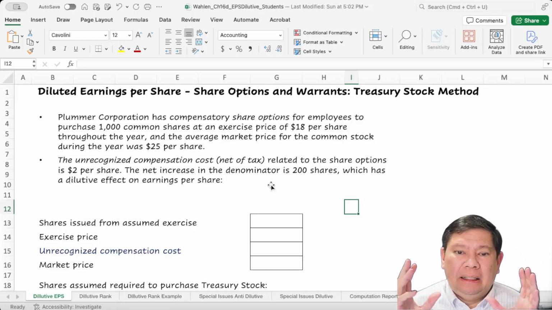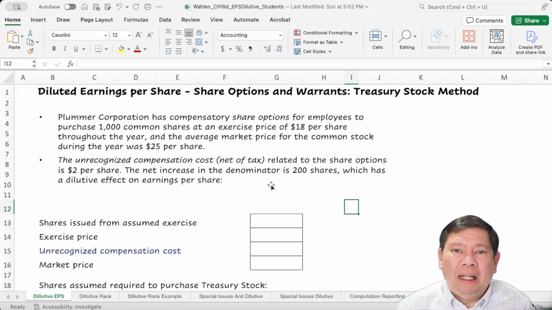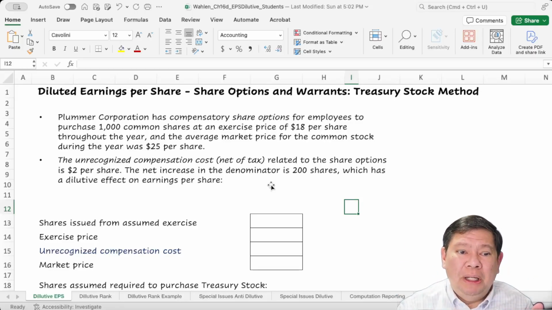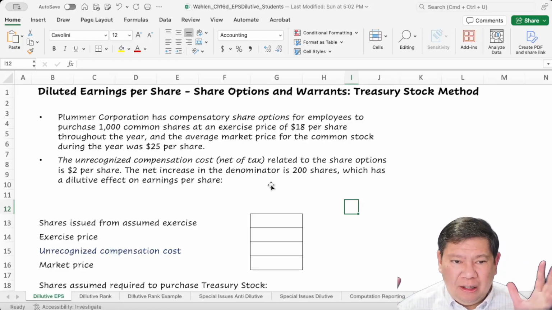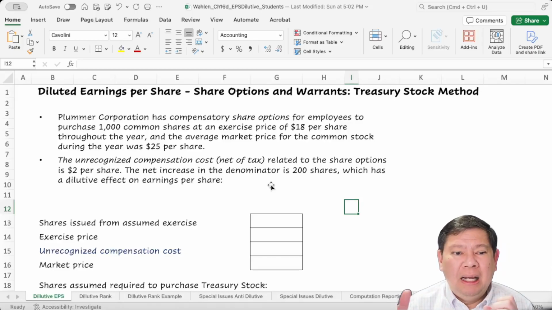So when the company has compensatory options, they will allocate the cost into multiple periods, and each period they will recognize a compensation expense. Now the compensation expense that is still in the future will be used to calculate this unrecognized compensation cost if the employee decides to exercise before the end of the contract. Okay, so if they exercise early, they will have to pay a premium. So the company will receive that $2 in addition to the exercise price.